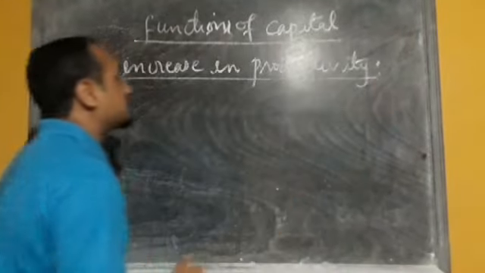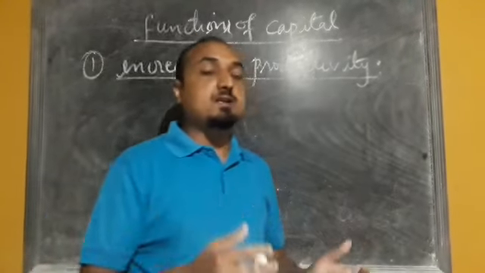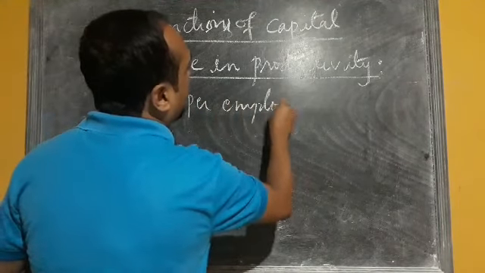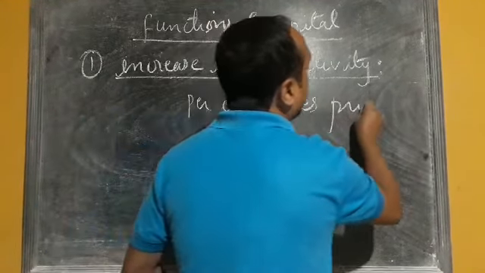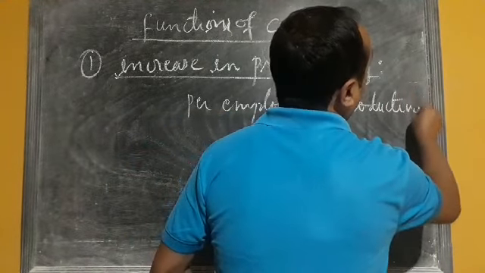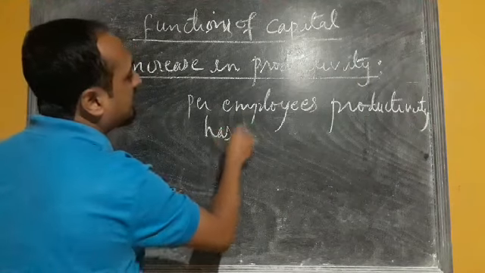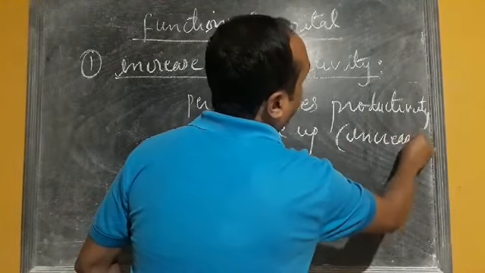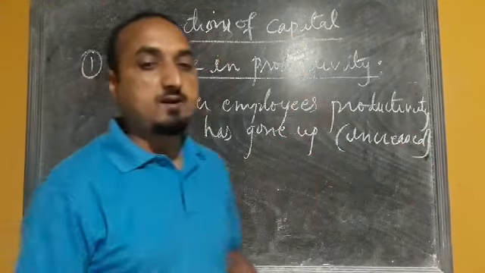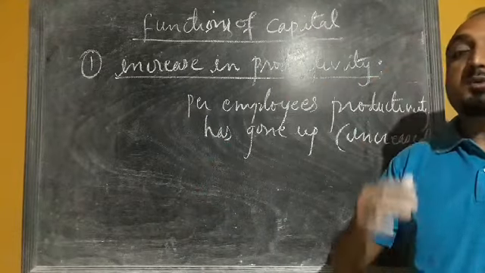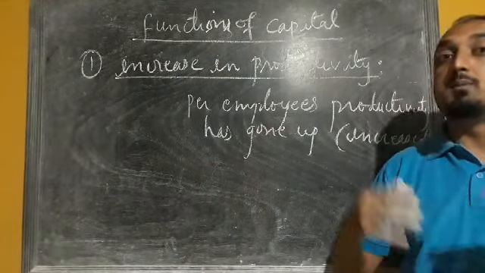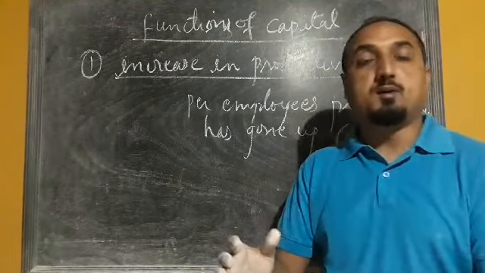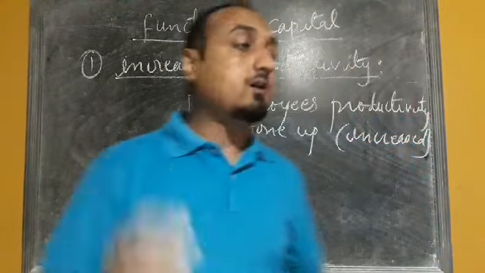So we can see that per employee productivity has gone up. And once the productivity of labor increases, obviously that contributes in the path of economic development. So development may take place at a faster rate. So that is the first one.